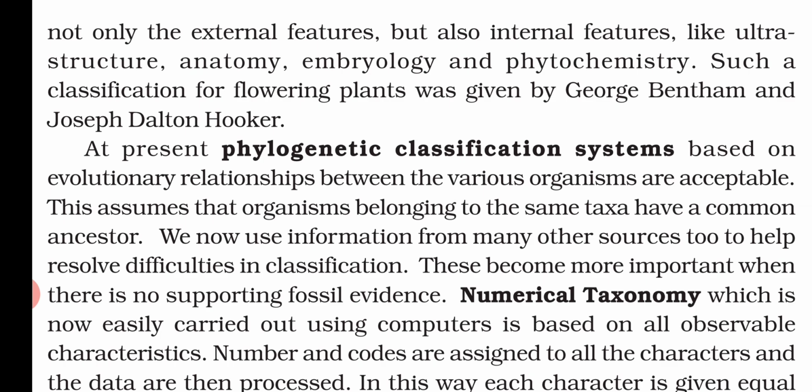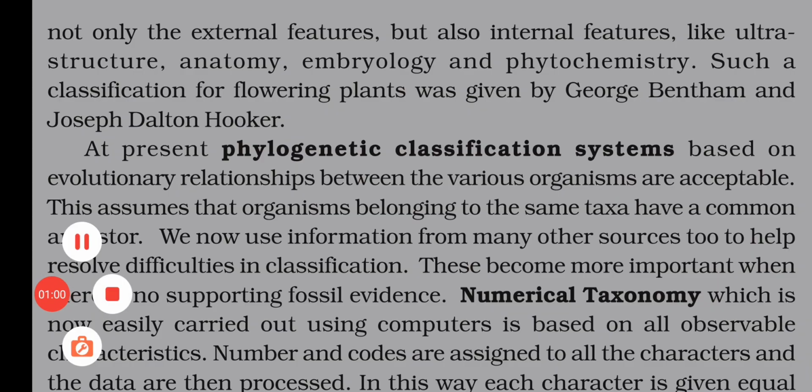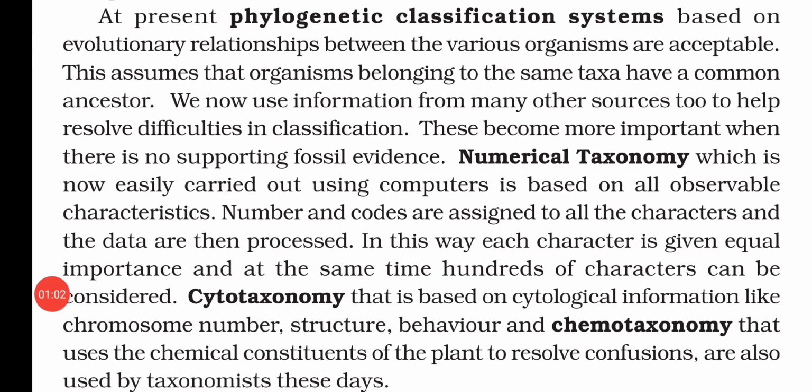Such a classification of flowering plants was given by George Bentham and Joseph Dalton Hooker. At present, the phylogenetic classification system, based on the evolutionary relationship between the various organisms, is acceptable. This assumes that organisms belonging to the same taxa have a common ancestor.